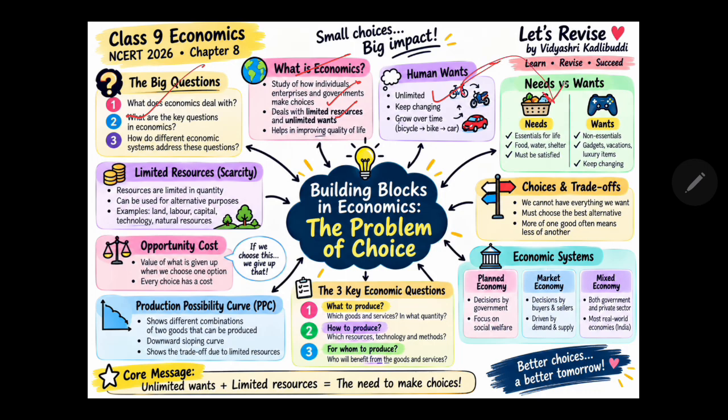Moving ahead, we will understand the difference between needs and wants. Then we will study how choices can lead to trade-offs. Then we will study economic systems, which include planned economy, market economy, mixed economy, and so on. And then we will come to the key questions of economics: what to produce, how to produce, and for whom to produce. Moving ahead, we will understand the PPC curve, then the idea of opportunity cost, and then how limited resources can be used for alternative purposes. So this is going to be your entire chapter, Building Blocks in Economics, the Problem of Choice.